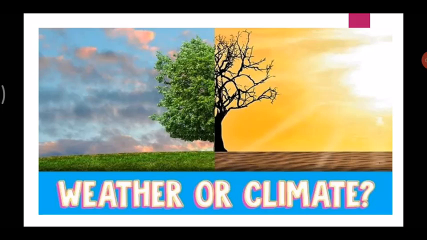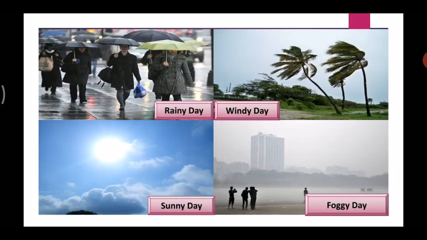So today we will begin with a chapter in geography. The name of the chapter is Weather and Climate. Let's move forward. So, students, you must have noticed that sometimes in the place you live, days are very rainy, sometimes they are windy, sometimes it's sunny, and sometimes it's foggy. So, what exactly changes in all these days that sometimes the conditions are different? And you may notice within a day or within an hour, the condition completely changes. Well, what changes is the weather of the place.